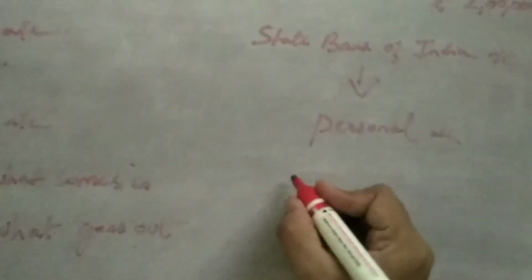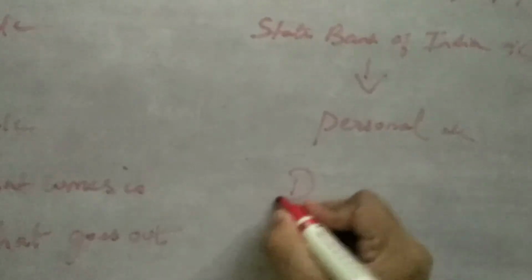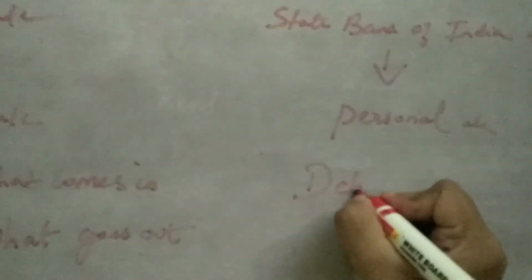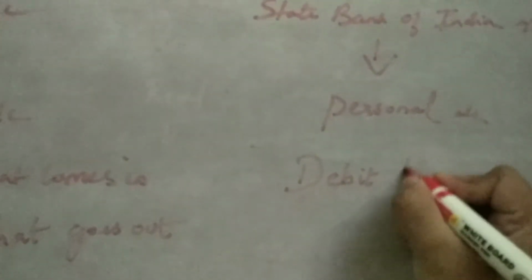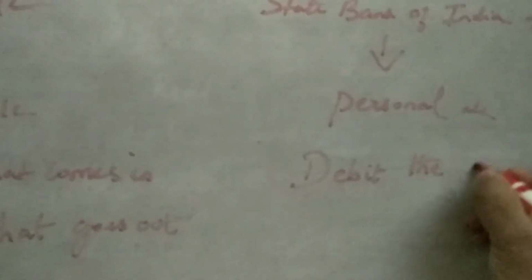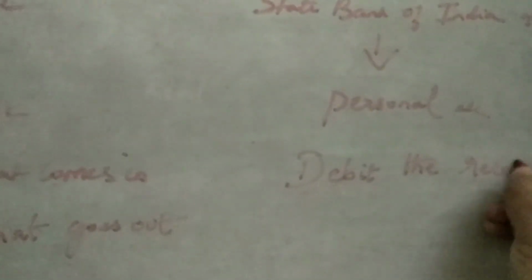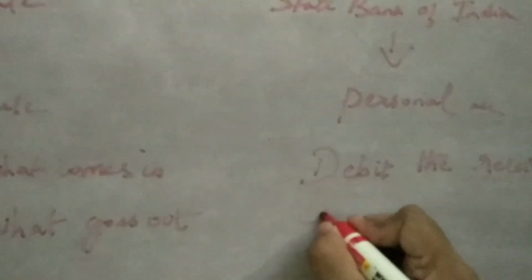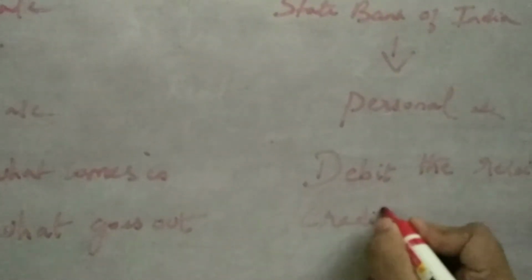For personal, debit the receiver and credit the giver.